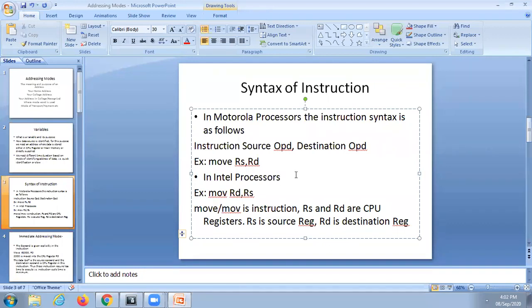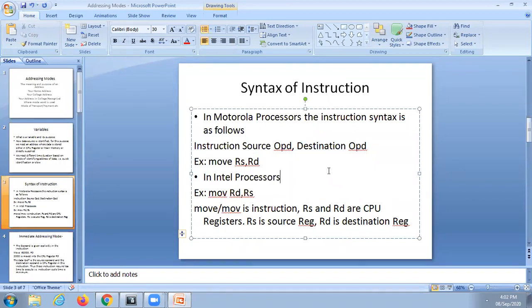In all Motorola processors, the instruction will be like this: the first one is the instruction, that is move. Move is the instruction, followed by the source operand, followed by the destination operand. Instruction followed by source operand followed by destination operand is the syntax followed by Motorola processors.